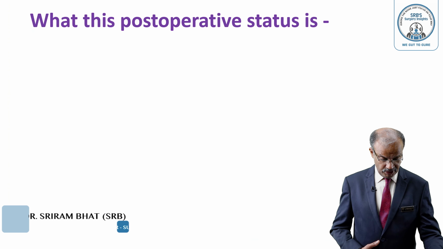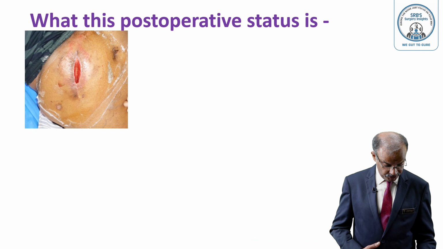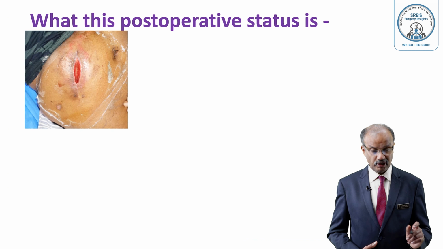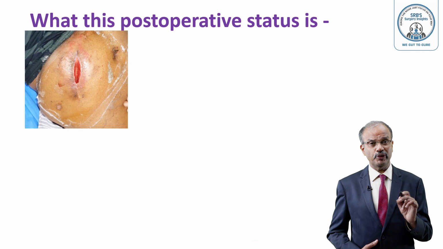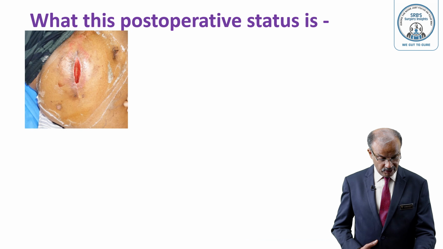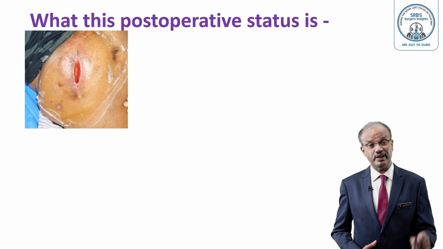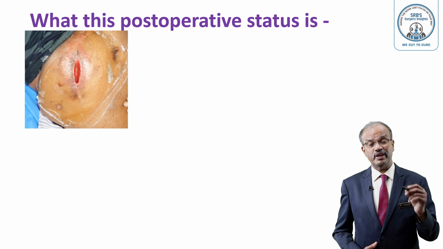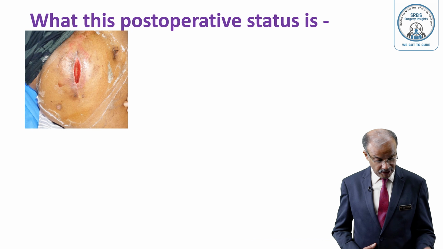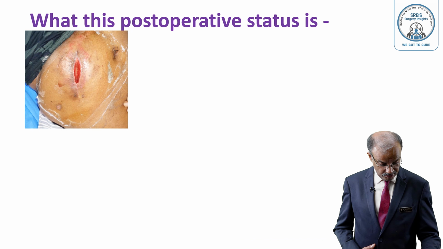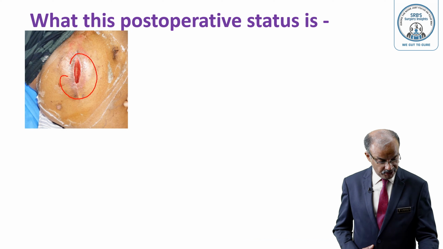Hello dear students, we will discuss one of the post-operative status or complication. Let's see what this post-operative status is. This patient has undergone open appendectomy for burst suppurative appendicitis with sepsis. This is the McBurney incision, a lengthy incision which is extended as a Rutherford Morison incision by cutting the muscle upward and laterally. Let's see, there is an infected area here, discharge is there.